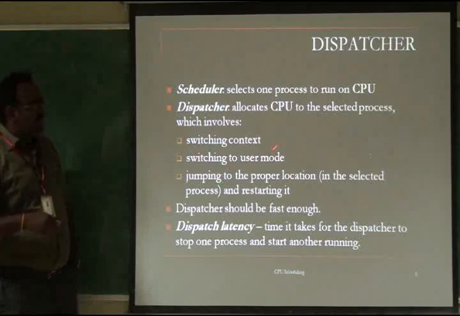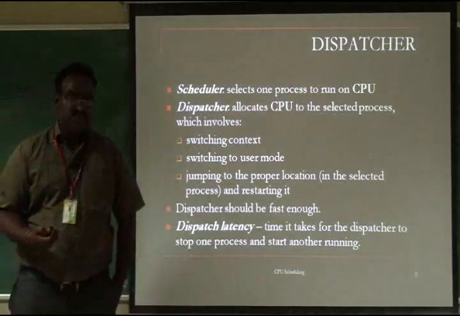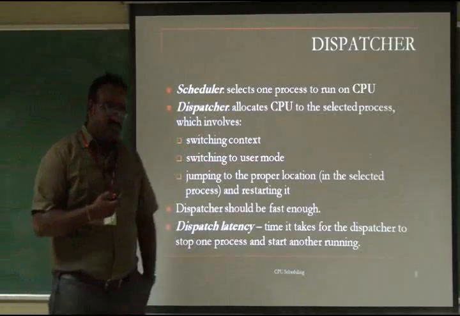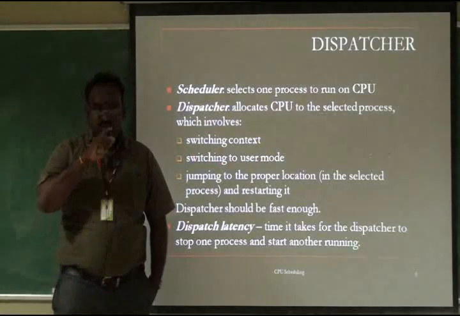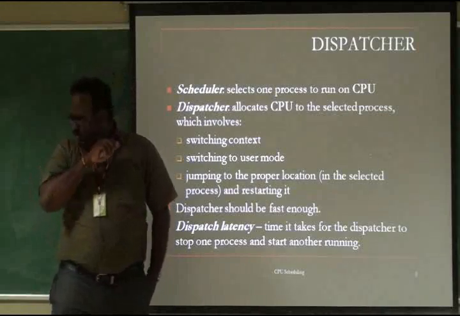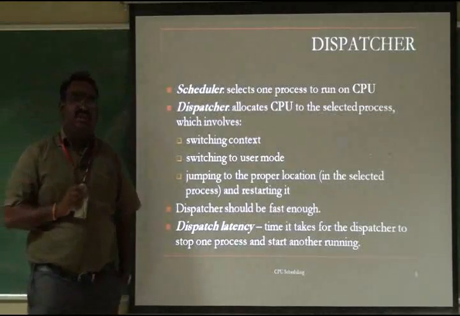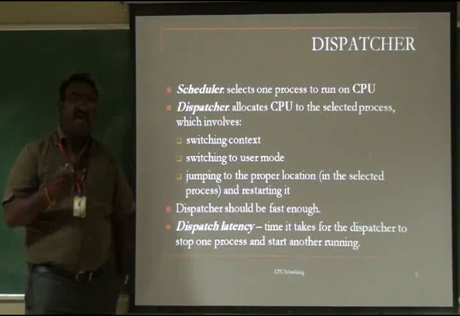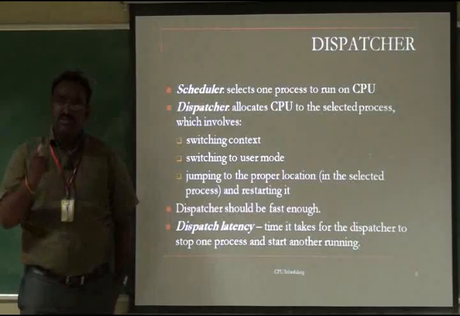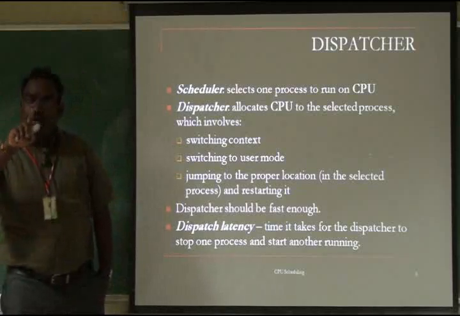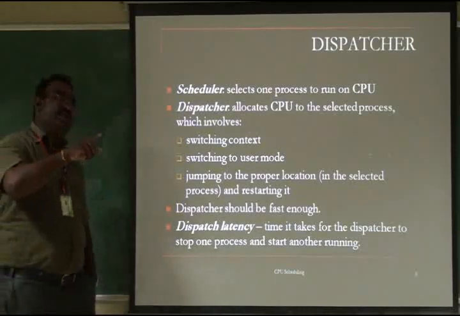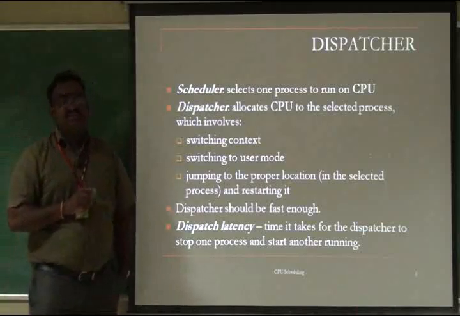The first one is switching context, that is, we call it context switch. Once the process is created, all the necessary information of the process is stored in the process table. The process table has the number of processes, the process ID, and the variables handled by the process. Each and every piece of information about the process is stored in the process table, including the structure of the stack.